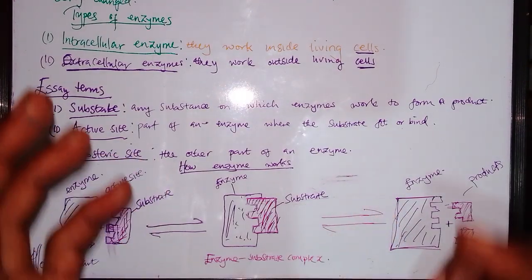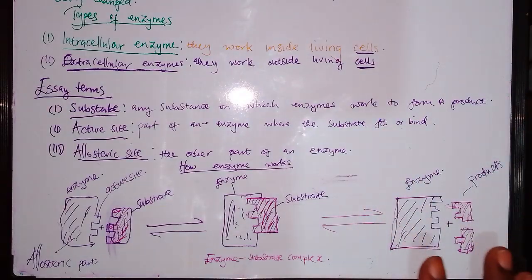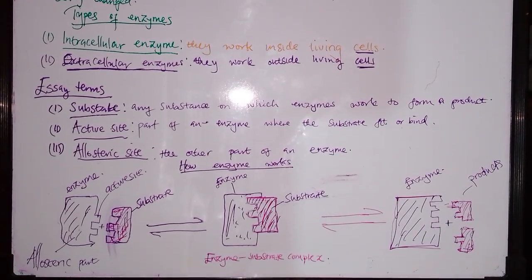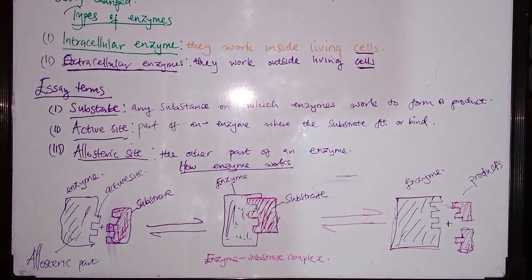So this is basically the introduction to the topic of enzymes. We looked at the definition of an enzyme: any substance which can speed up a chemical reaction. Then we looked at the types of enzyme, intracellular and extracellular. Intracellular enzymes work inside living cells, and extracellular enzymes work outside living cells.